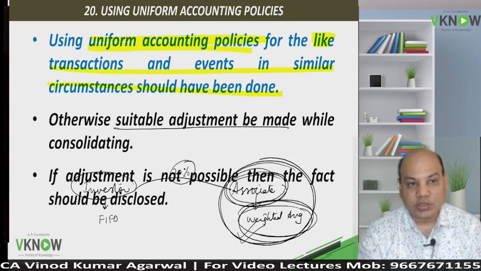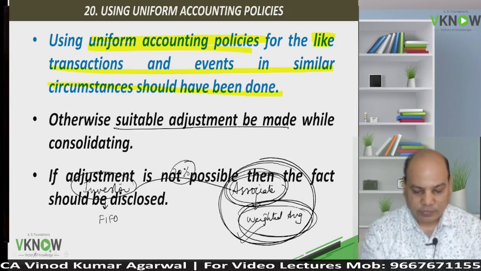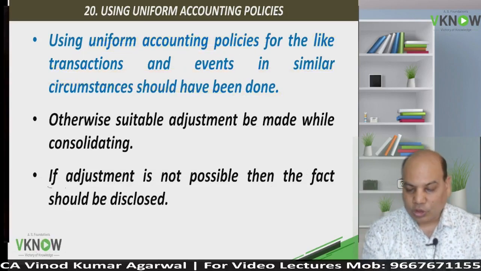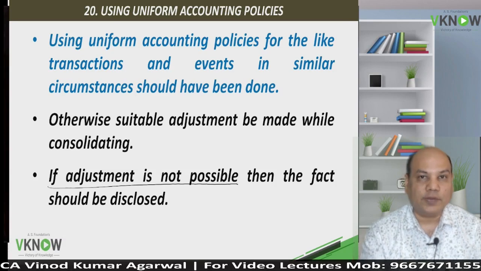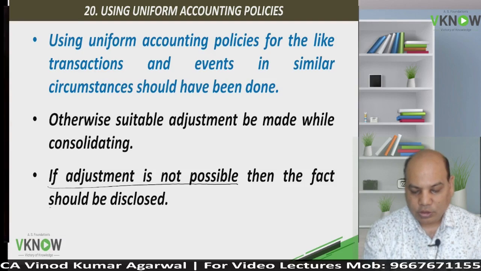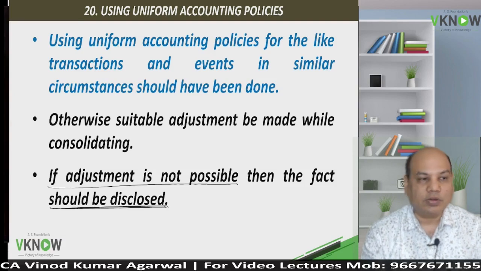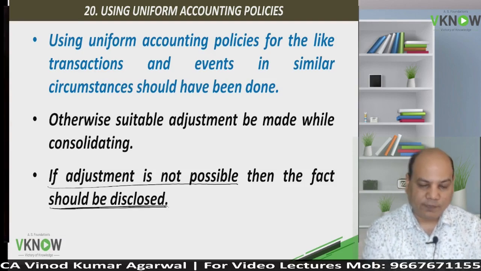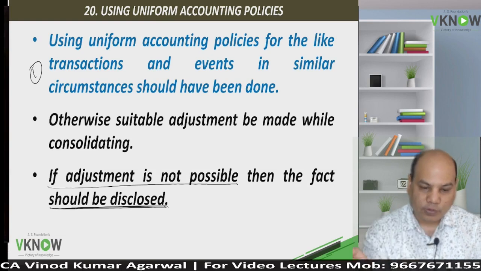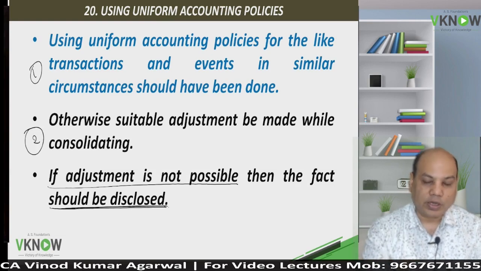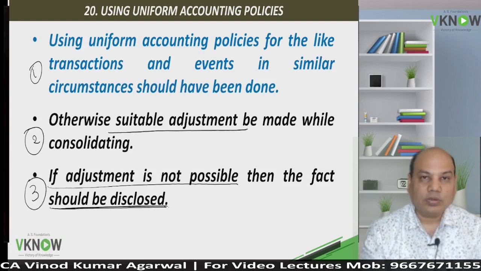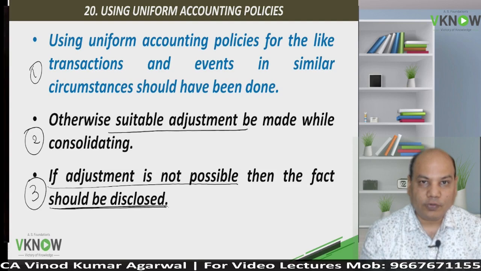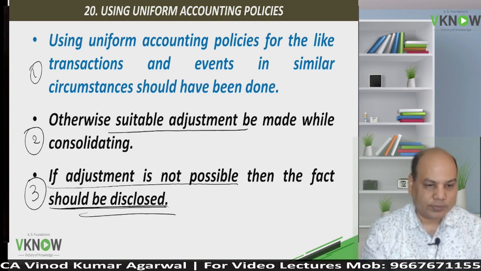If adjustment is also not possible, because the associate may not give you enough detail to make the adjustment, then only a disclosure is required in the notes. So my first priority, uniform policy. Second priority, adjustment. Third option, if you can't fulfill the first two, make disclosure in the notes.